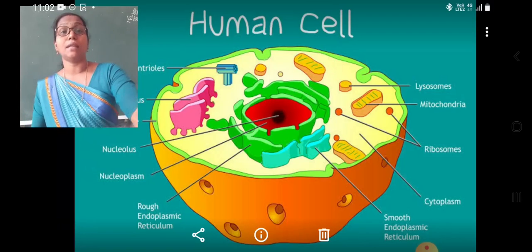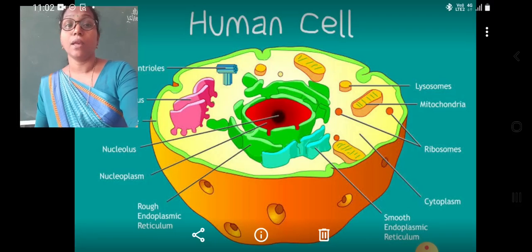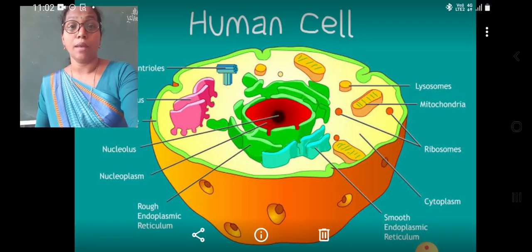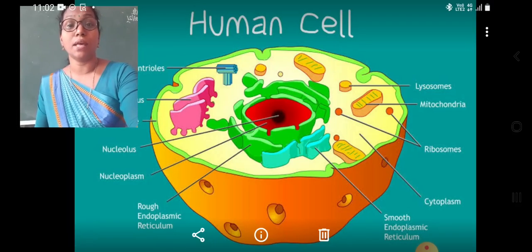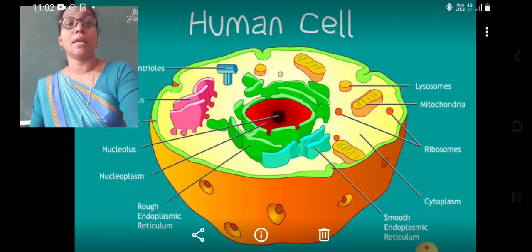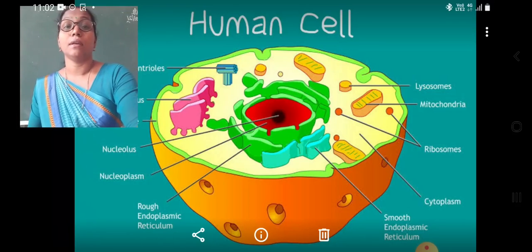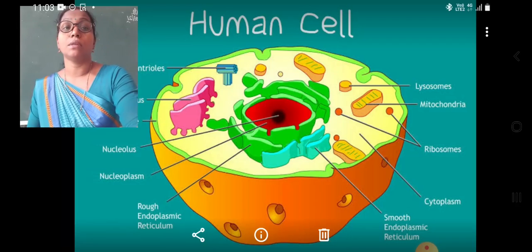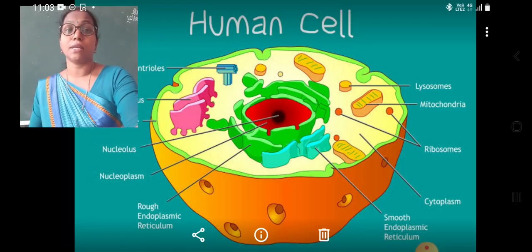Here you can see the animal cell, that is the human cell. In this diagram we can see there is a nucleus. Then there is endoplasmic reticulum, ribosomes, lysosomes, mitochondria. So all these organelles are present.